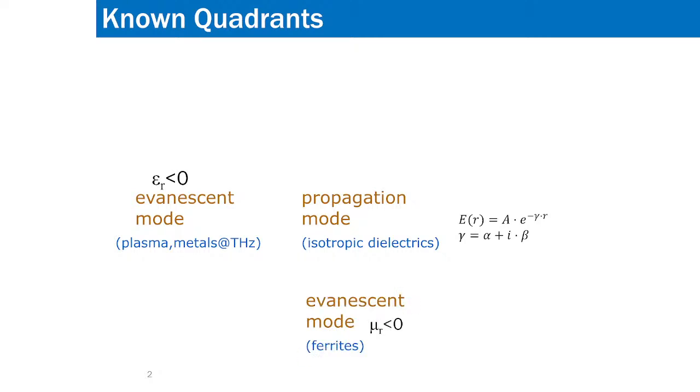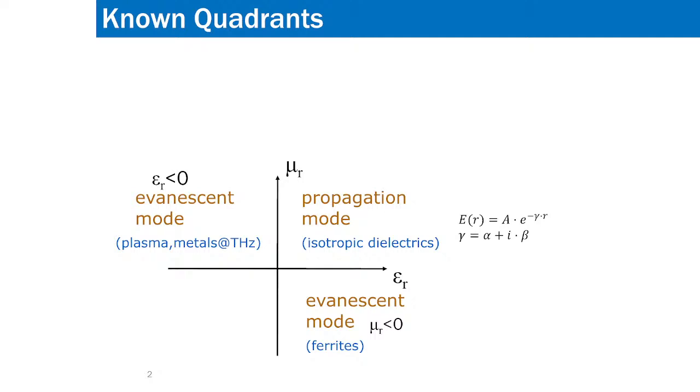Similarly, if permeability is negative, like in ferrites, those types of mediums also give rise to evanescent modes and there will be attenuation. So those mediums are attenuating mediums. The mode of propagation is evanescent mode. Now these three we know. So now let us look at the plane.